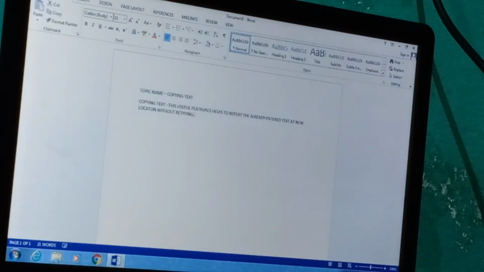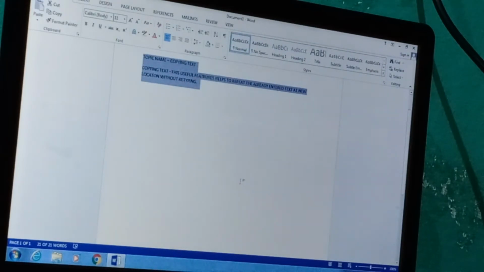Suppose I write one sentence, this particular sentence, copying text, at the first location, and I want the same sentence at another location. Again you do not need to write it; on your laptop, PC or mobile, you use copying of the text.